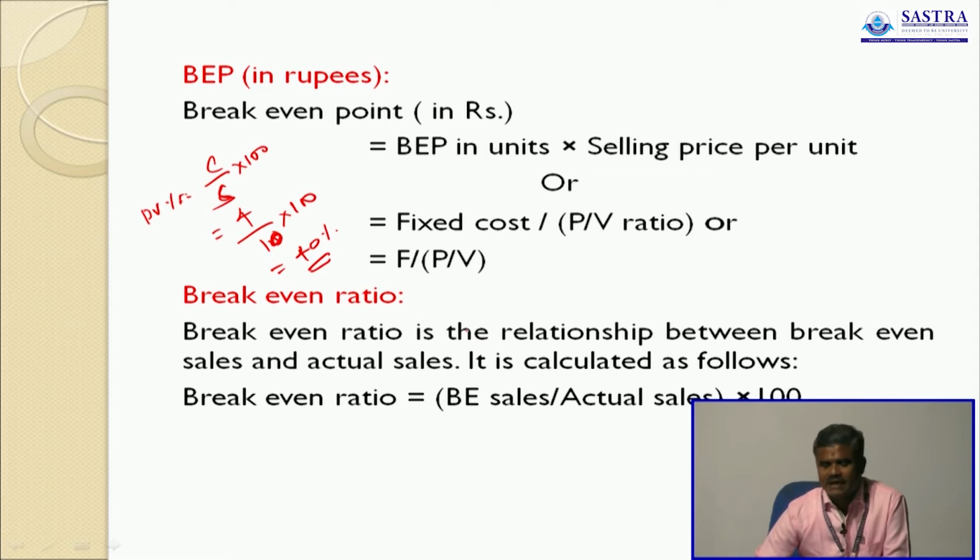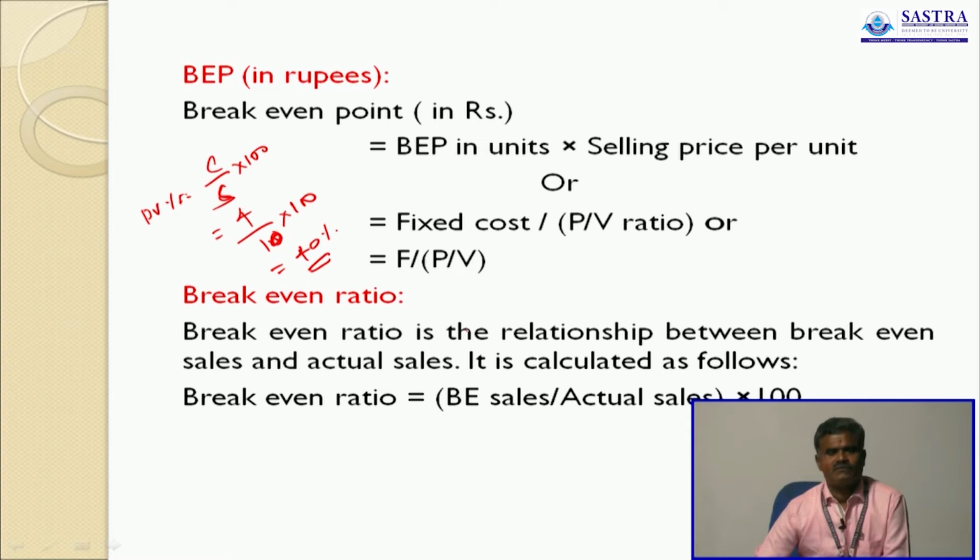So the balance is contribution per unit. Fixed cost divided by contribution per unit, the result is break-even in units. Selling price is given. So break-even in units into selling price per unit. The net result is break-even point in sales, or fixed cost divided by PV ratio. The net result is break-even point in rupees.